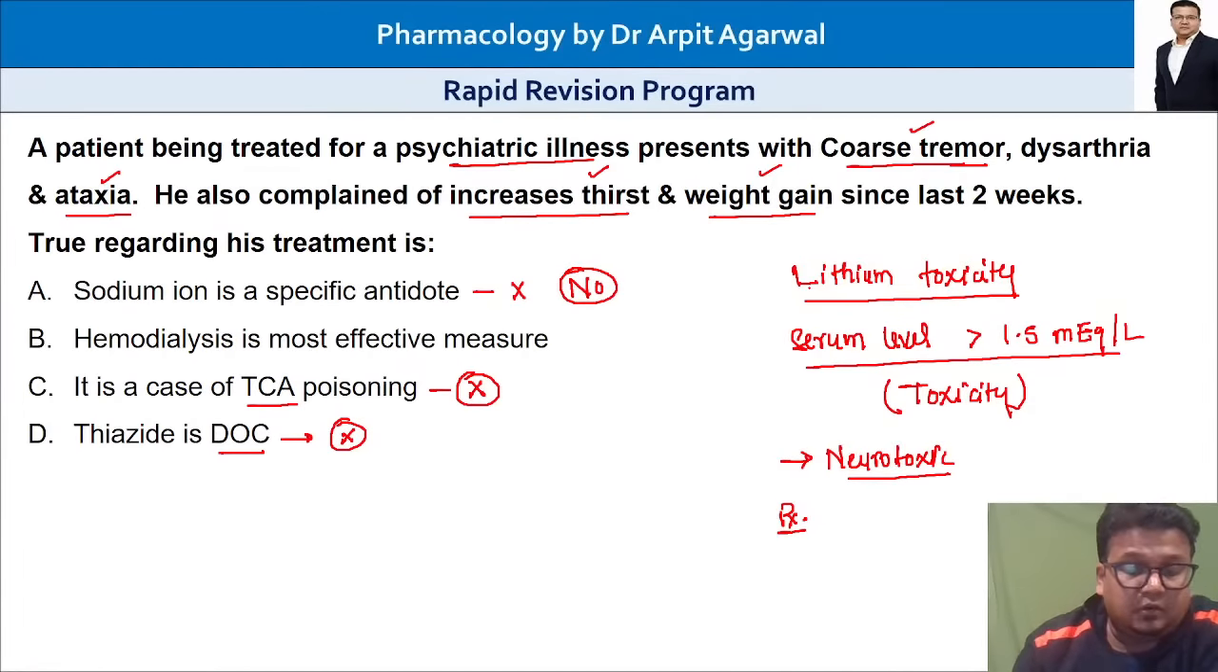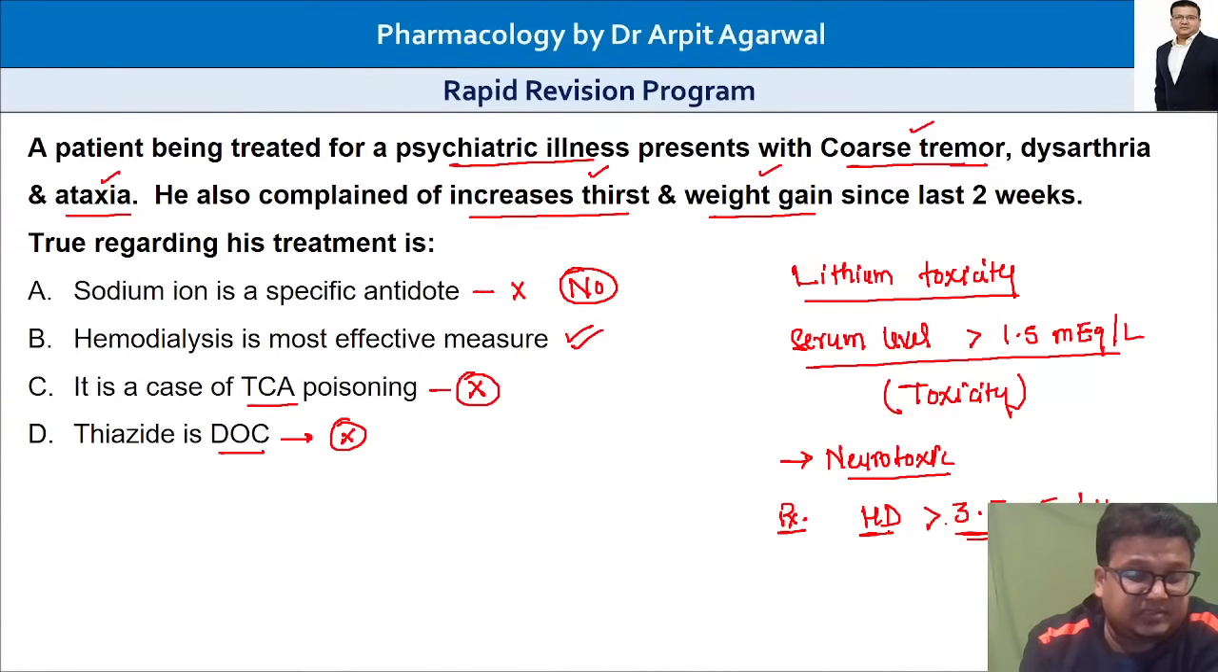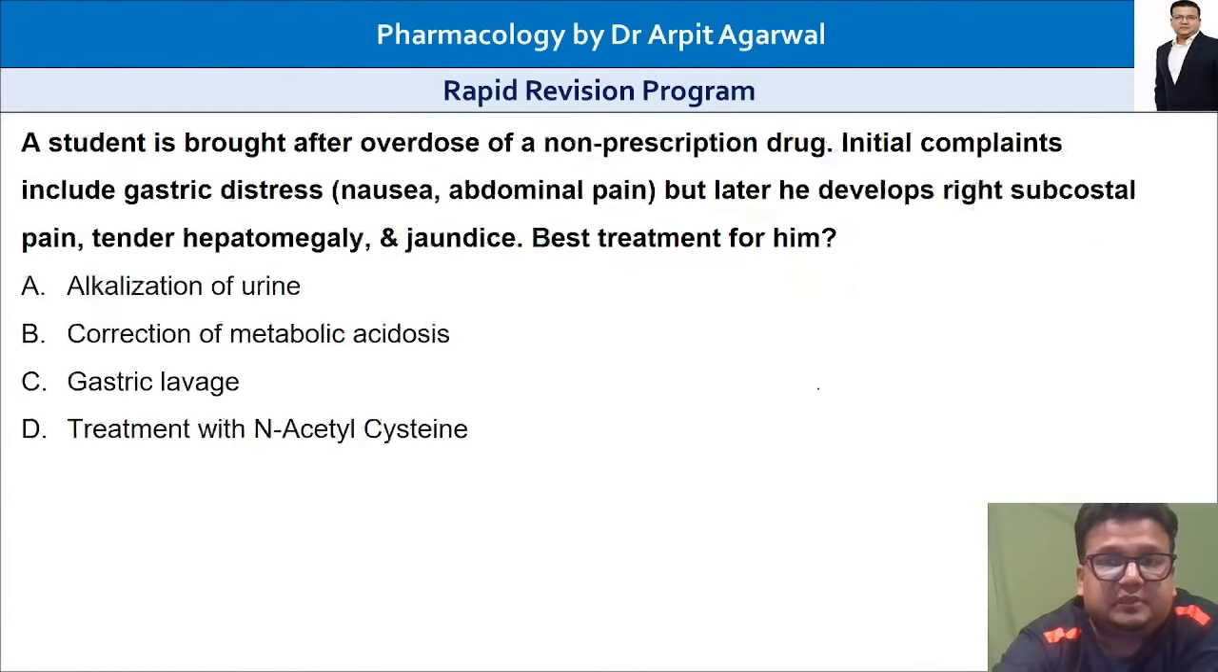Okay. So the correct answer is hemodialysis. Hemodialysis has to be performed in lithium toxicity, and it is performed usually when the level goes above 3.5 milliequivalents, or some of the books also say 4 milliequivalents. So above 3.5 or 4, hemodialysis has to be performed. That is the life saving measure in this toxicity. So remember the first important point, lithium toxicity.